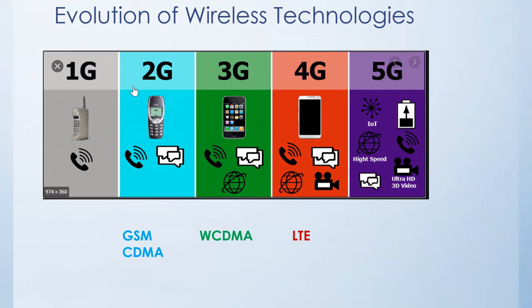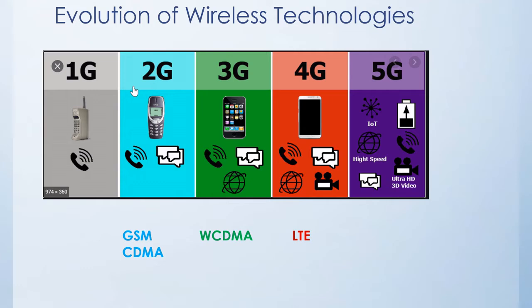We all know there are 5 generations so far with the wireless technology, starting from first generation and second generation, where voice and SMS are the main features and data throughput was 144 kbps. There were two technologies with respect to second generation, which are GSM and CDMA. GSM was used in most parts of the world, whereas CDMA was used in a few countries like United States, South Korea, Japan, China, and India.